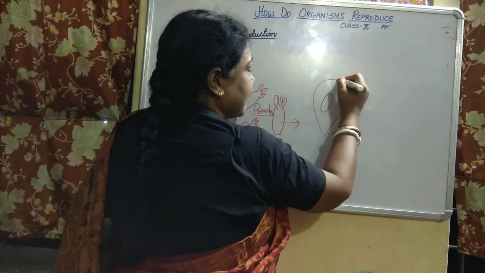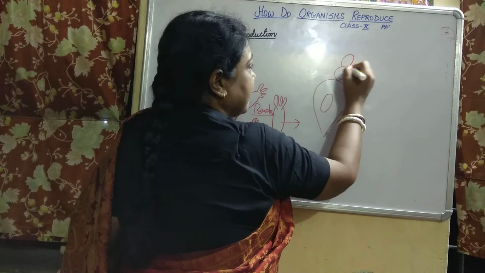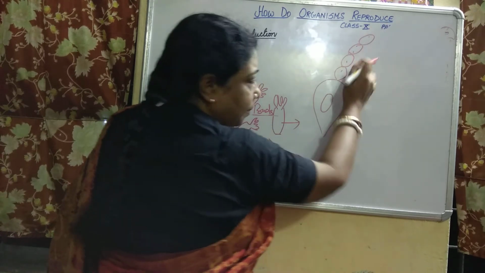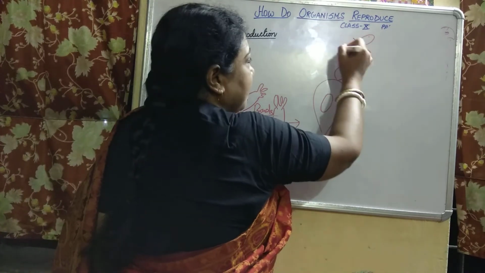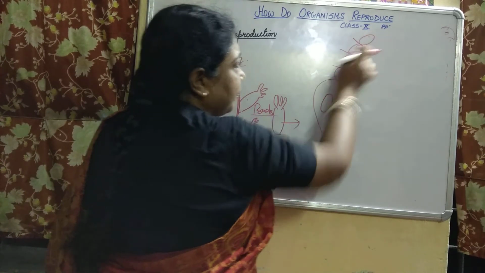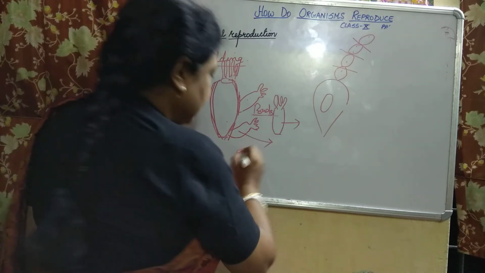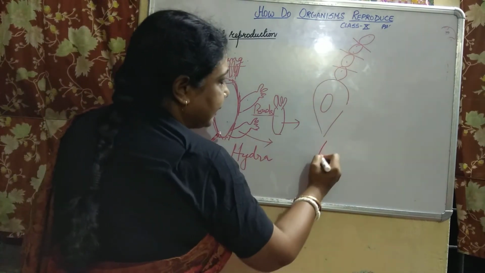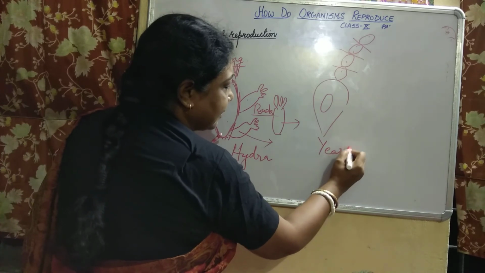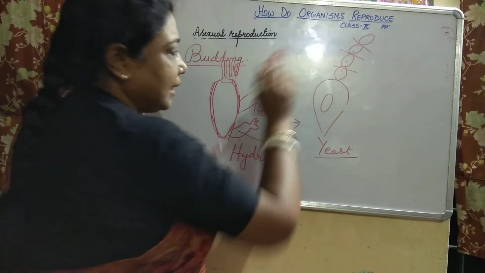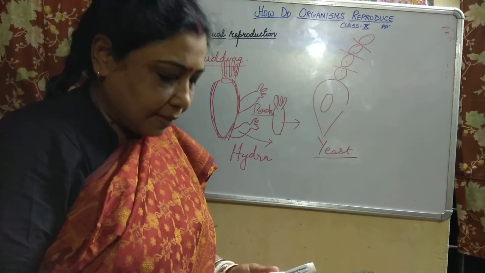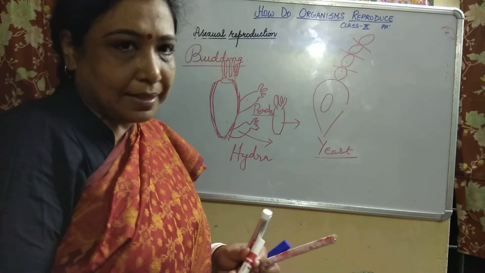Now you must have seen from the body of the yeast you will see a chain of buds coming out, a chain of buds, and each of them is capable of forming a new individual. This was Hydra, this is Hydra, and this is yeast. So you have seen budding in two organisms where budding takes place.